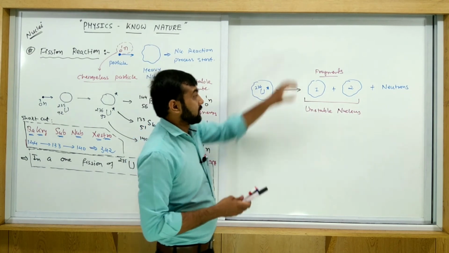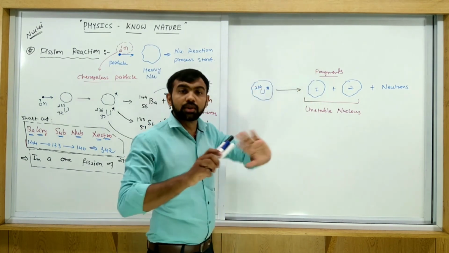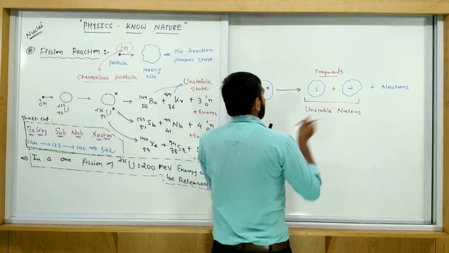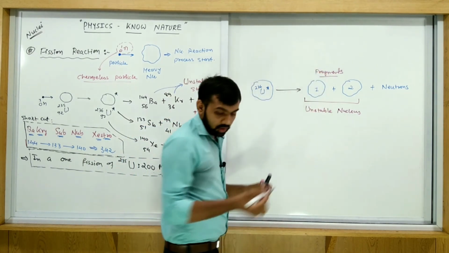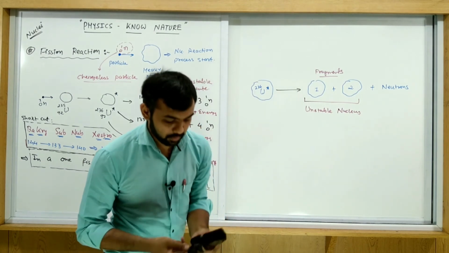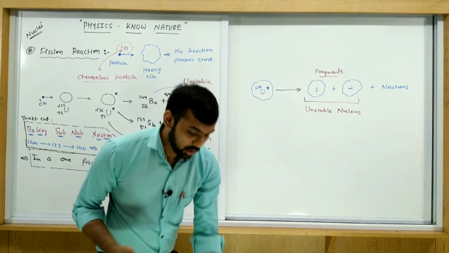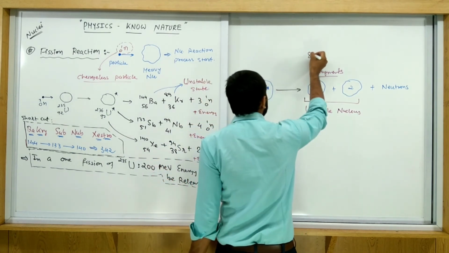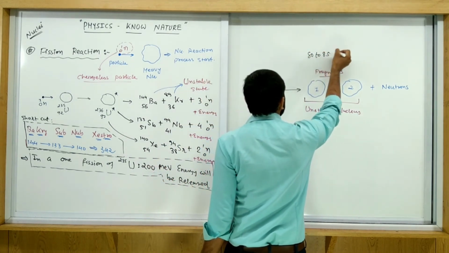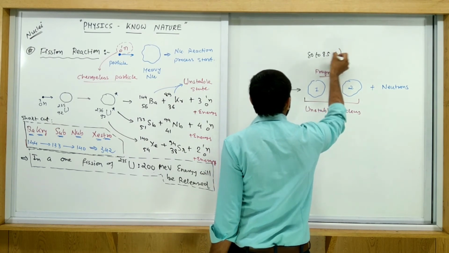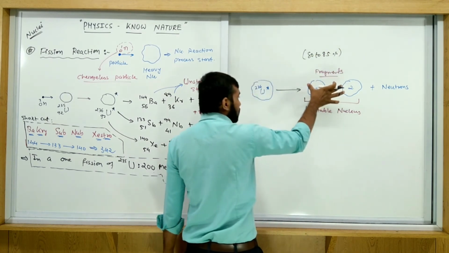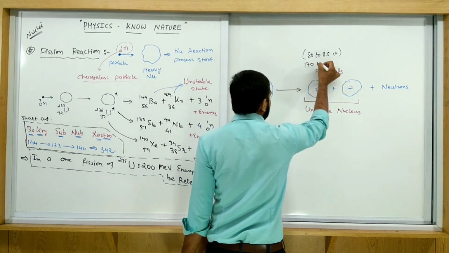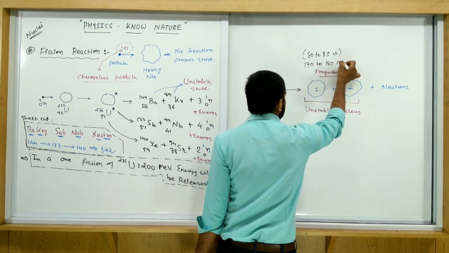Between these two fragments, up to 80 to 85% of the energy is shared. Out of the total 200 MeV, up to 80 to 85% of the energy is shared between these two fragments, about 170 to 180 MeV.